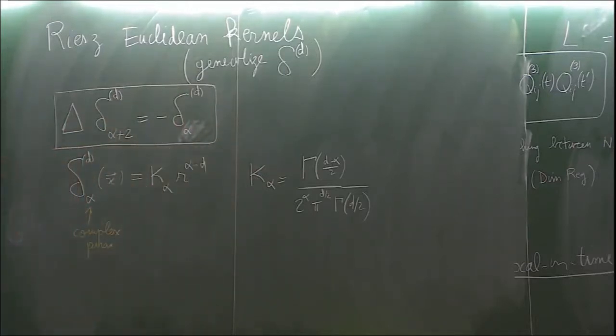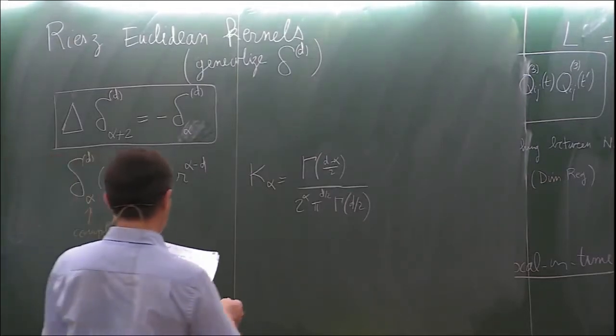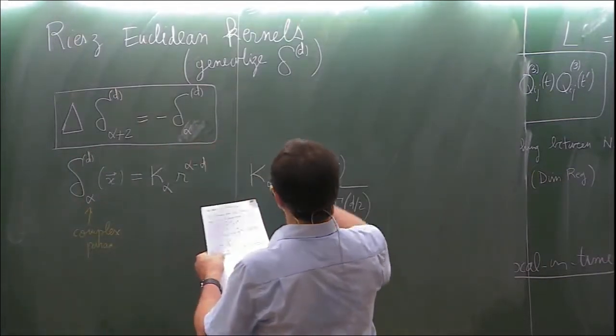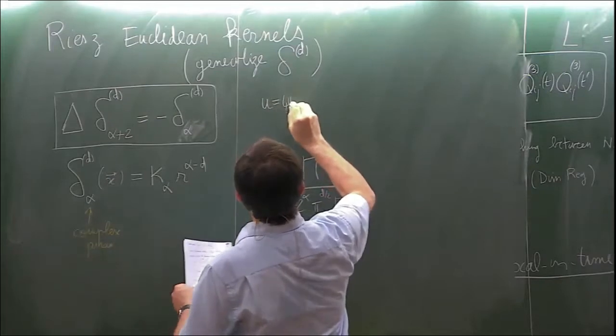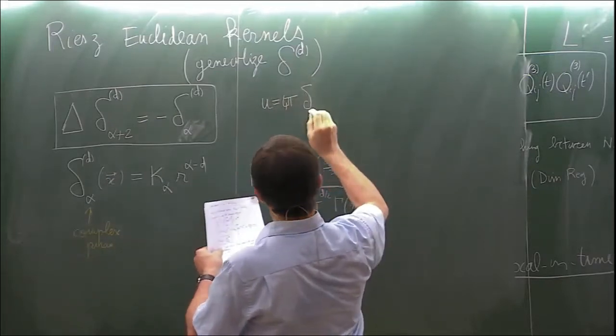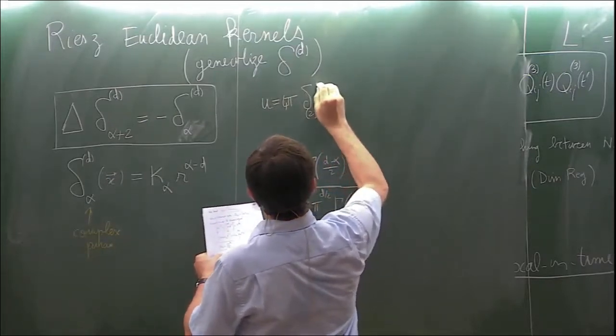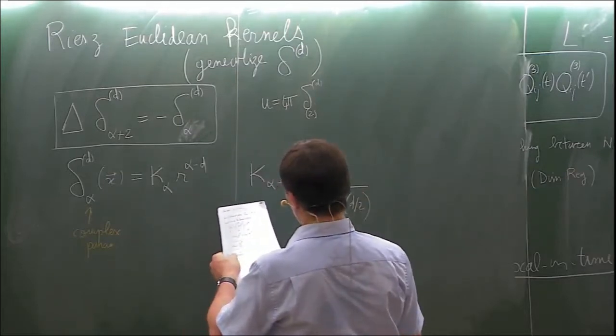So you have a hierarchy of kernels, starting from the Green's function, because the Green's function, with my definition here, is just minus 4 pi delta 2 in d dimensions.